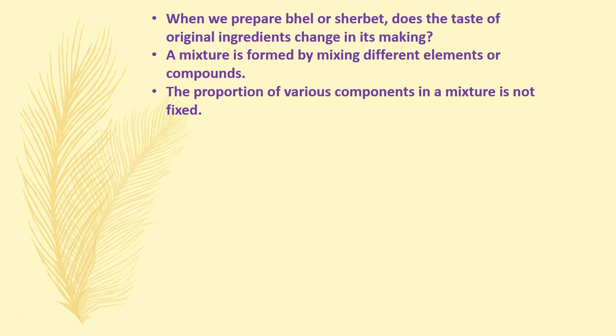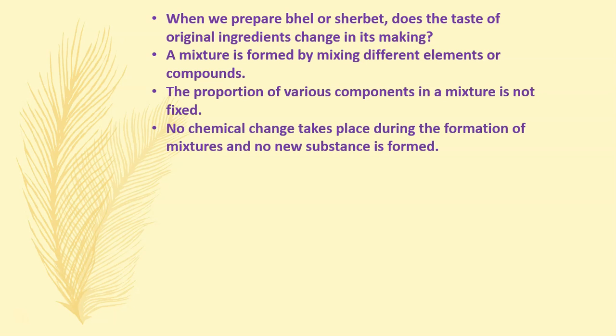You see the example of air. Sometimes the amount of oxygen goes up, the amount of carbon dioxide goes up. It depends. So in mixtures, the various components do not have a fixed proportion.